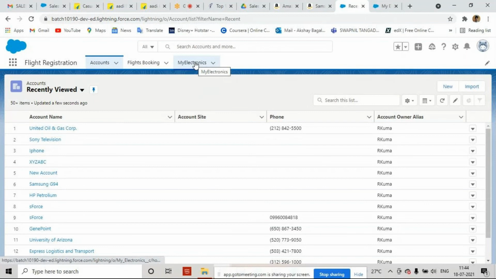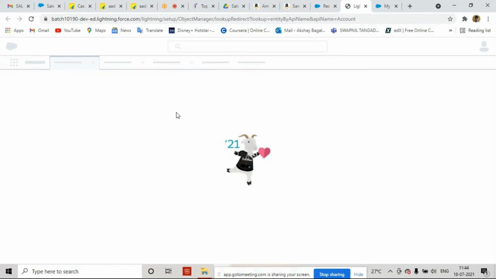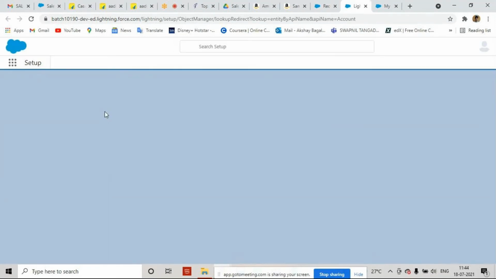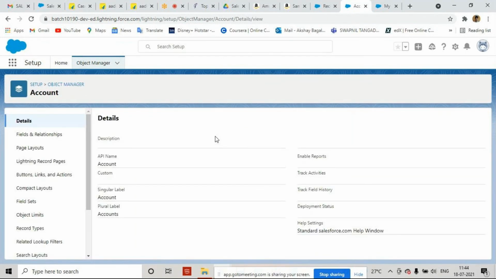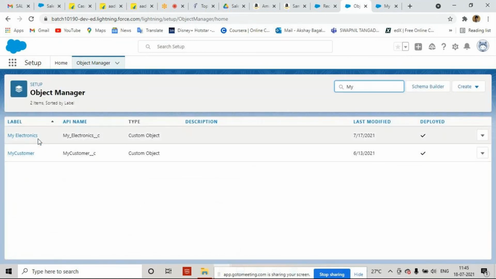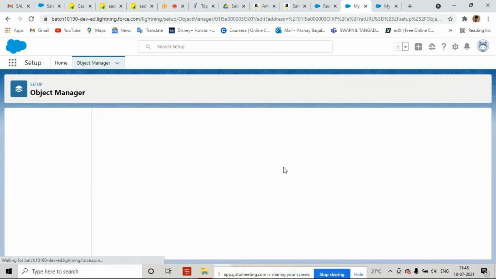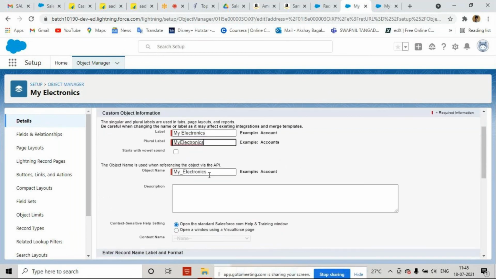Okay. Yes. And you can see, let me show you one more thing, edit object. See, when I created this object, what we gave as label and name details here, the name is My Electronics. Correct? Let me show you. I want you to explain each and everything. Great. Now what I have given: label, plural and object name.